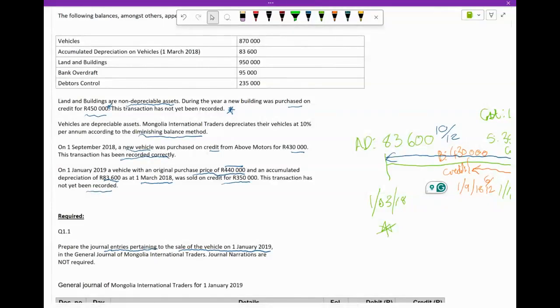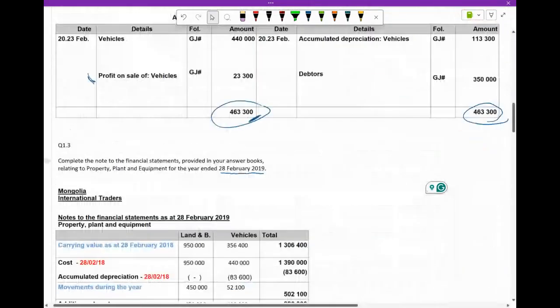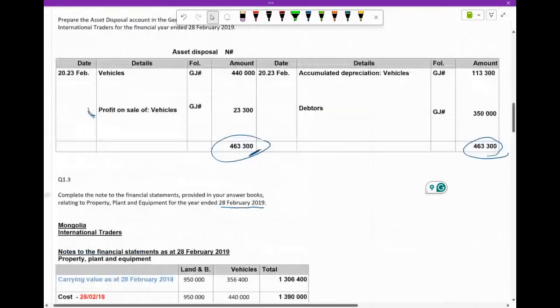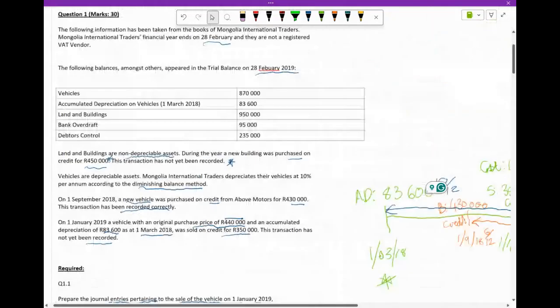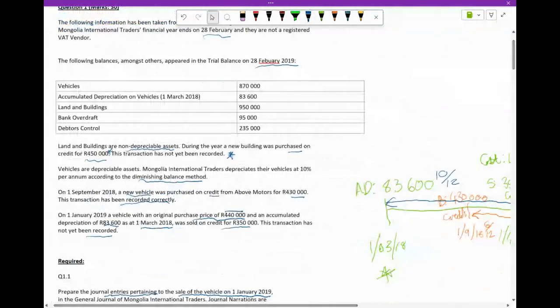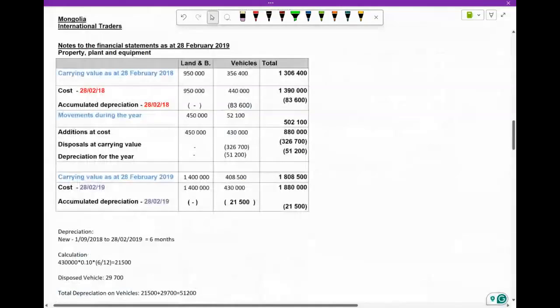So land and buildings, they told us, is non-depreciable. Okay, so what did they do? What do we need to do there? Land and buildings was 950, isn't it? And so that means that there was no change in the value of land and buildings because it doesn't depreciate. And this is the balance as of 28 February 2019, isn't it? So basically, yeah, yes, that's right, 28 February 2019.